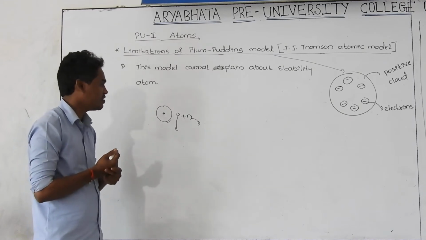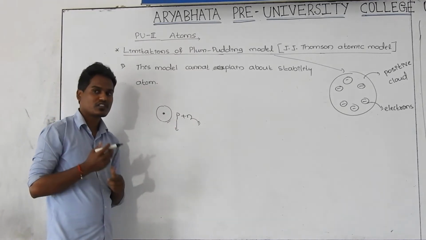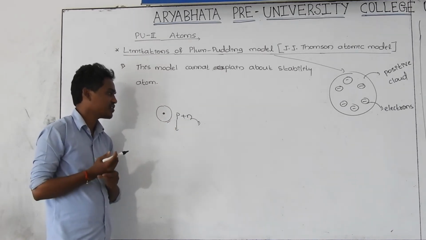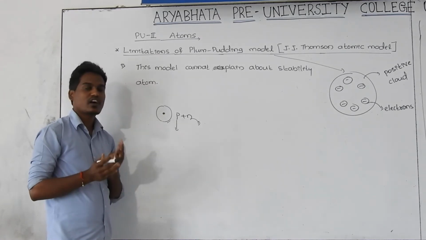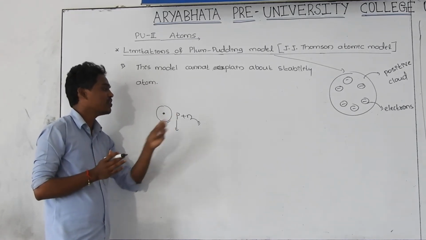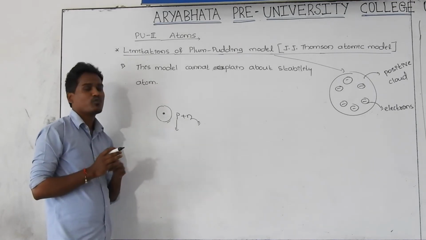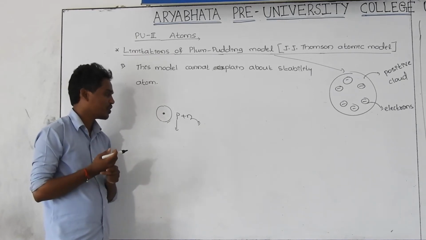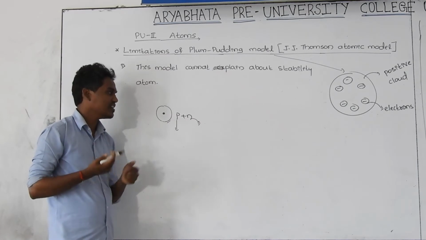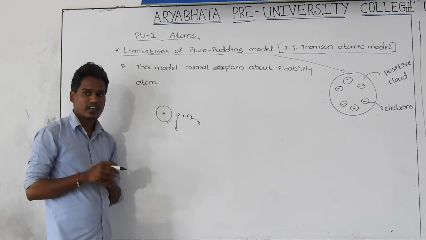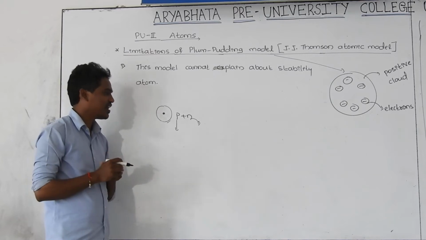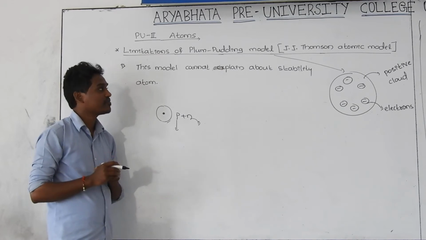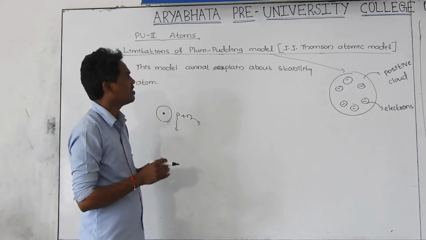Why is it happening so? Why do the numbers of protons and neutrons vary? Sometimes the neutron number increases, sometimes the proton number increases. In that case, the nucleus is unable to balance the number of nucleons, and that atom we call an unstable atom. Why is there a variation in the proton number or the neutron number? Generally, you can ask the question: why is there instability of the atom? The reason behind the instability or stability of the atom cannot be explained by J.J. Thomson or by using this model.